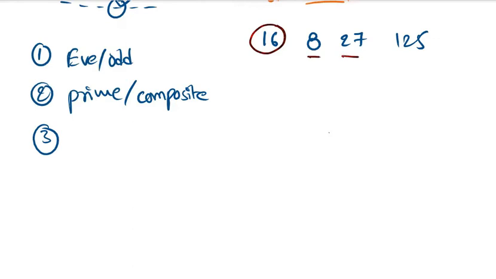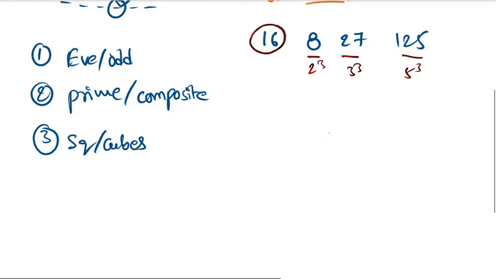It is the only square, that is also okay. All the remaining numbers are perfect cube numbers. This is 2 cube, this is 3 cube, this is 5 cube. So except 16, remaining all the numbers are perfect cube numbers. So maybe question is based on squares and cubes also.